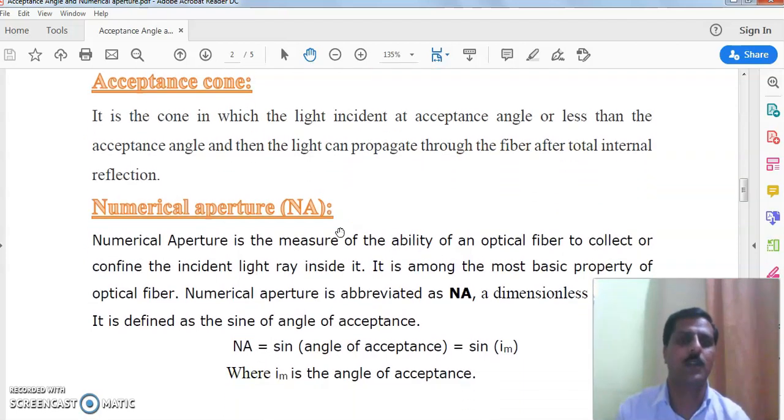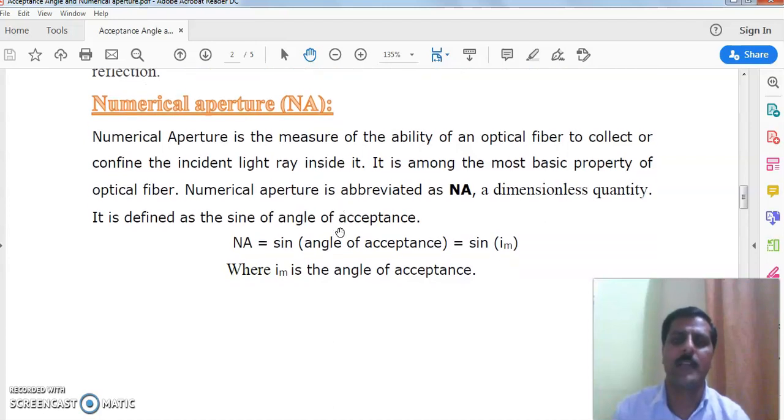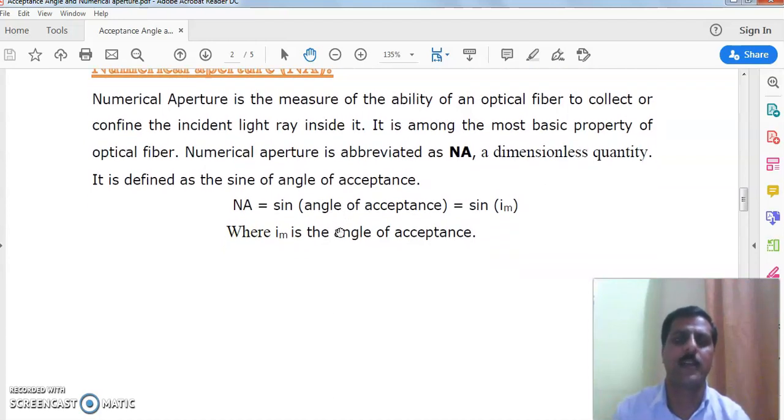Now come to the numerical aperture. Numerical aperture is the measure of the ability of an optical fiber to collect or confine the incident ray inside it. It is the most basic property of the optical fiber, abbreviated by capital letters NA, and is a dimensionless quantity, that is, just a number. No unit is assigned to that number, a single number.